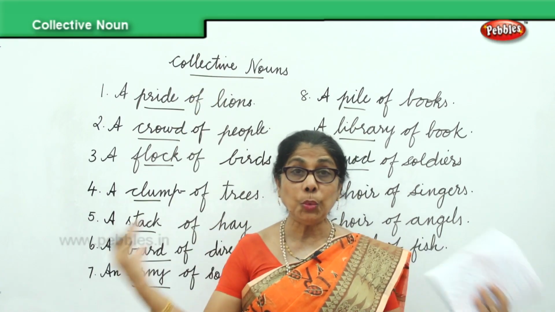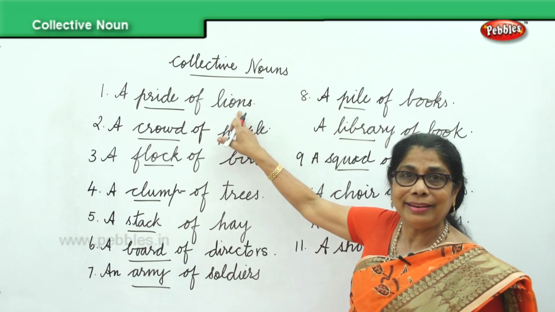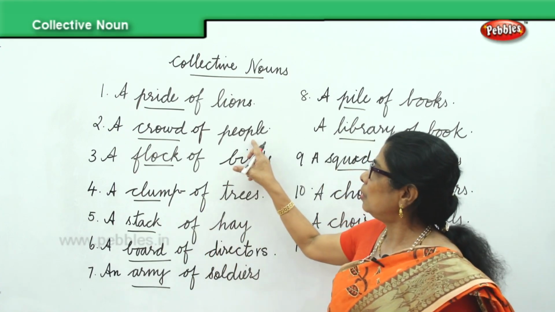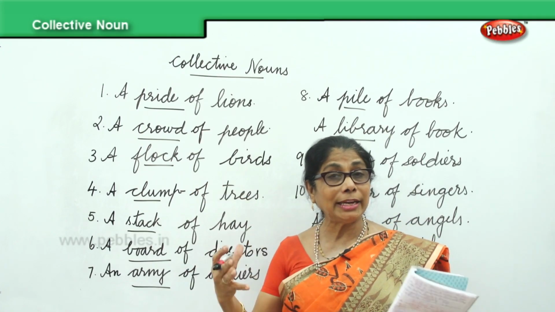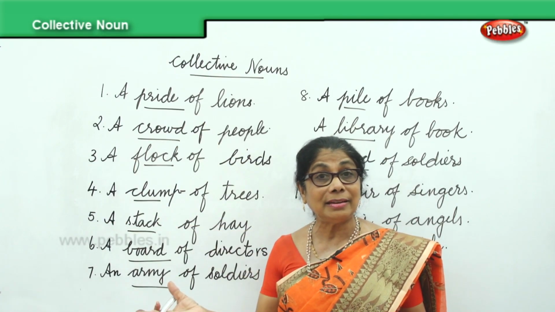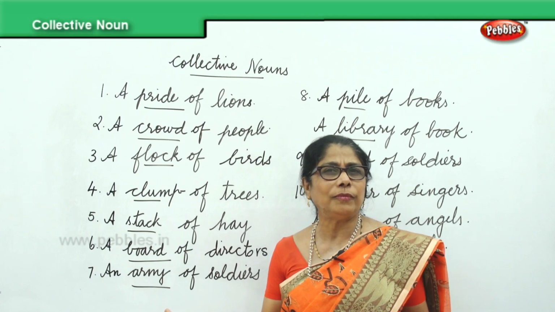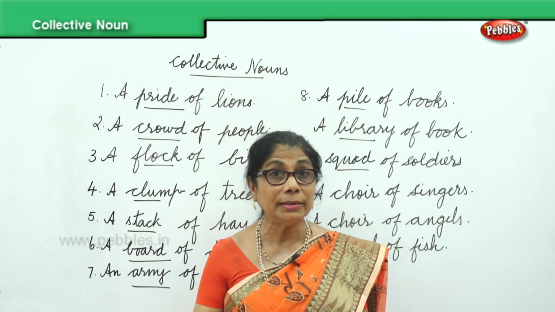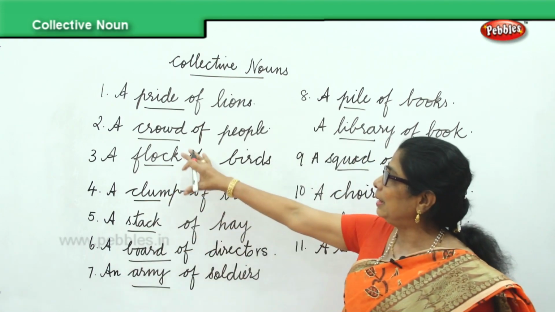Now, what are we looking at? Collective noun, a group name given to certain things. The group name for lions, we'll say pride. You won't say I saw 10 lions; in your writing, collective nouns help you. You will say a pride of lions. I visited the forest and the guide showed me a pride of lions, that means a large group of lions. Or I saw a pride of lions attacking a large bull. Like that, it helps your writing.